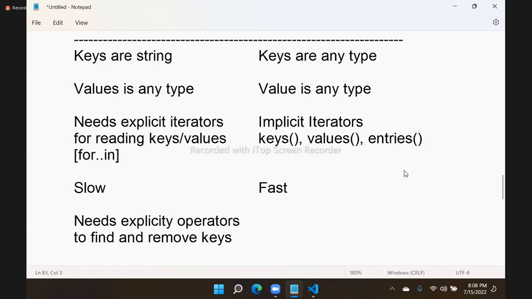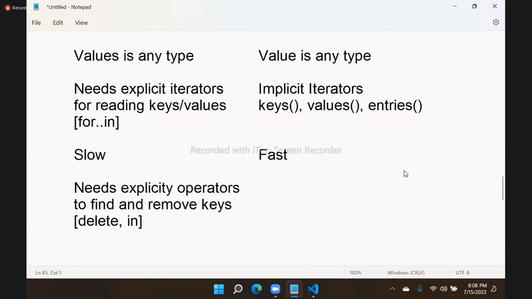Now, if I ask you a question like how to delete a property of an object. The object has two properties, name and price. How to delete price? How to delete any property of an object in JavaScript? For that, JavaScript has the delete operator. How to verify whether a property is there or not? For that, we have to use the in operator.